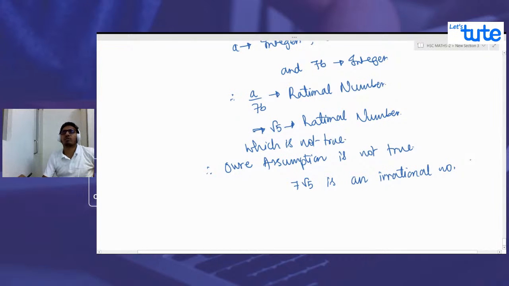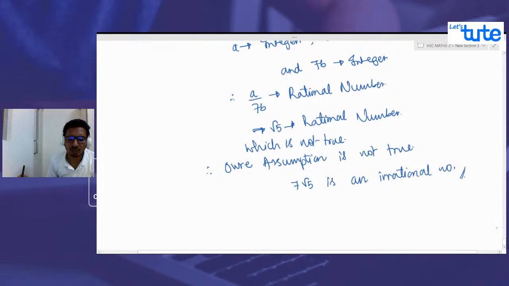So whenever you are asked to prove something to be an irrational number, what we are going to do is we'll assume it to be rational, and then we'll see that what we have assumed is not true at the end. And when we understood that it is not true, then we just have to take the contradiction of that. So if it is not rational, then it has to be irrational. That's what the solution is. And that's what we were asked to prove. So we have already proved it. So finally, we can say that it is an irrational number.